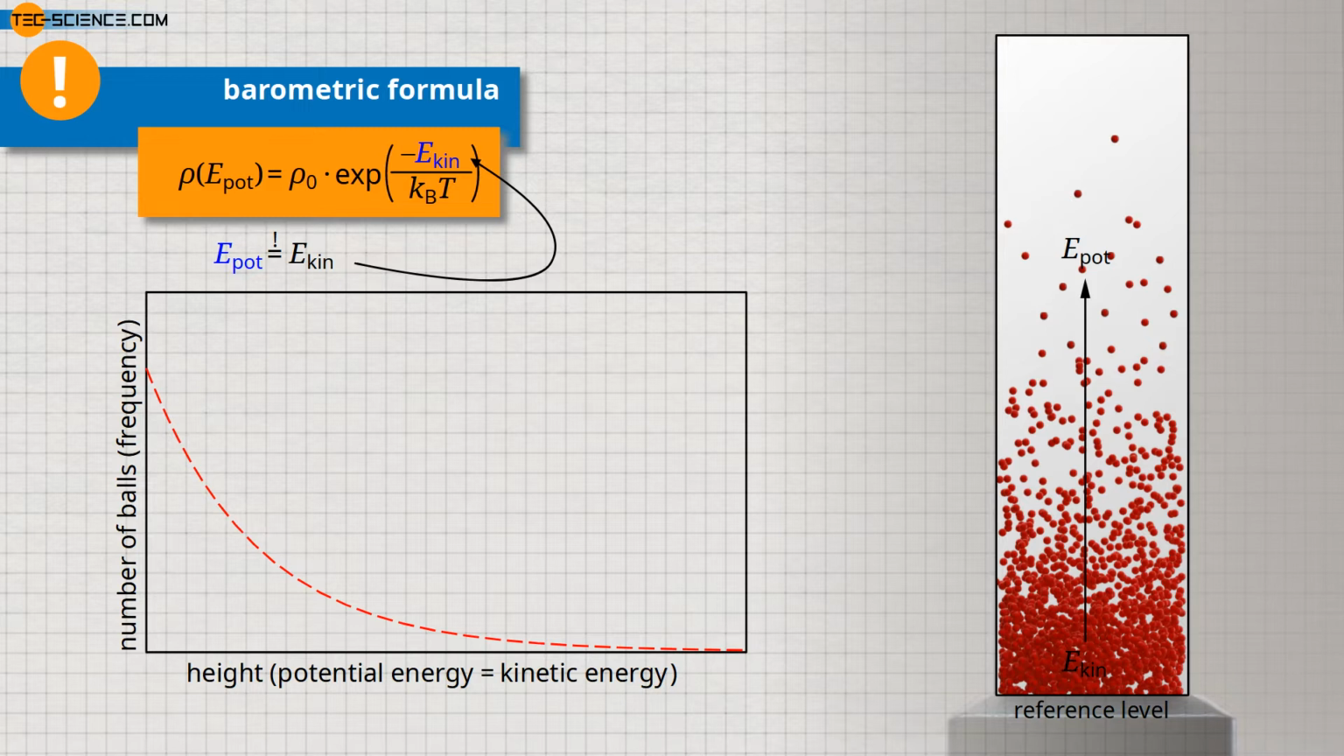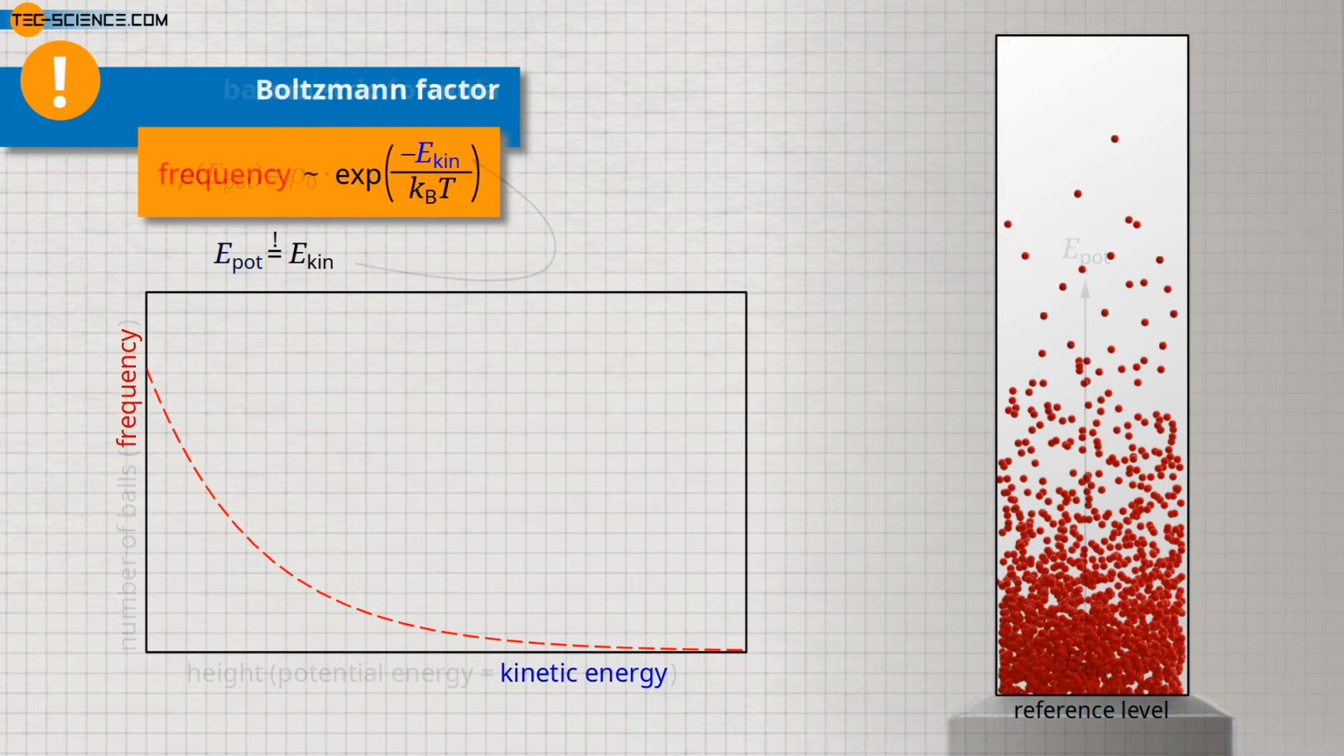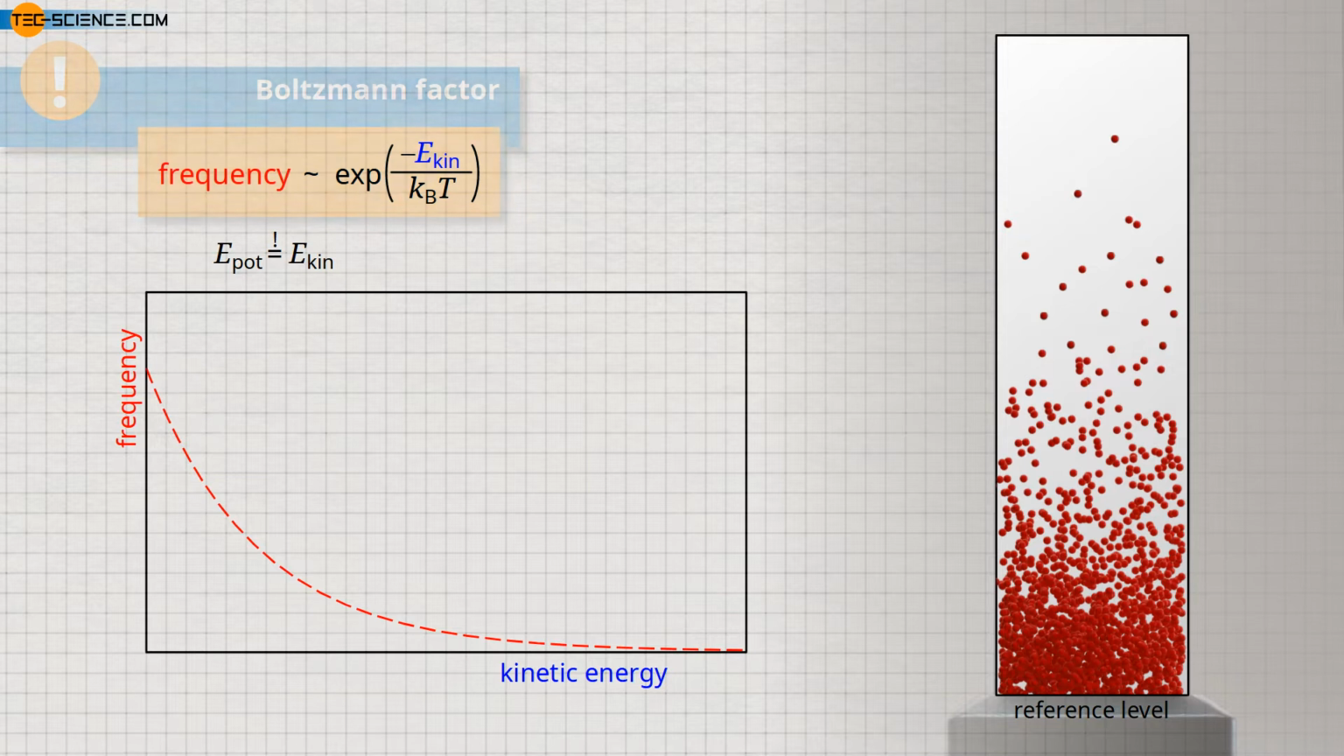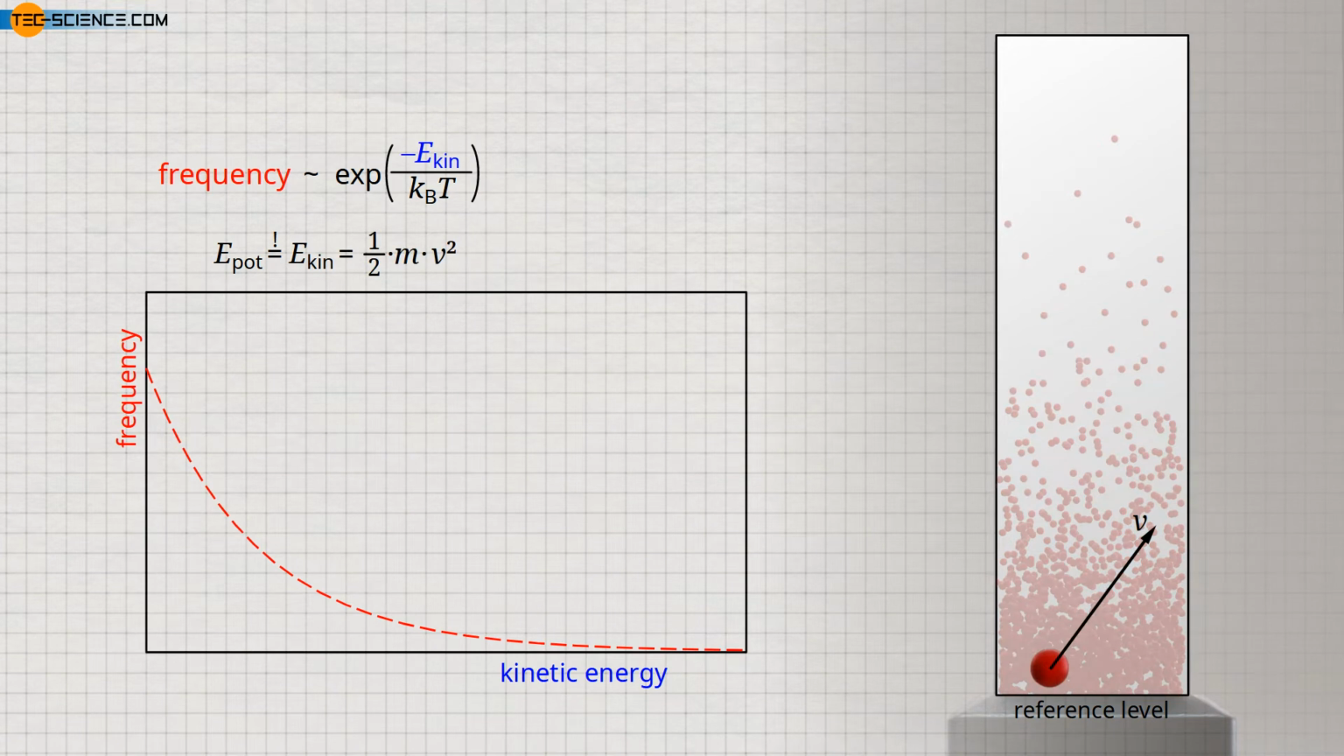According to the barometric formula, the decrease of the frequency with which certain energies are present follows an exponential course. This term, which describes the exponential decrease of the frequency with increasing energy, is also called Boltzmann factor and plays a central role in statistical physics. However, since we want to determine the speed distribution in a gas and not the distribution of the kinetic energies, we simply replace the term for the kinetic energy with the term 1/2 mv squared.